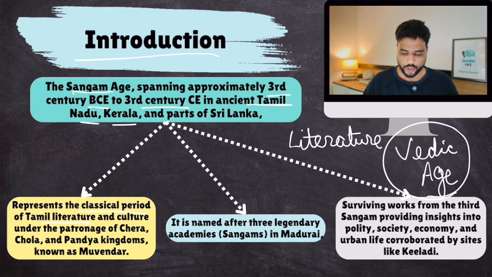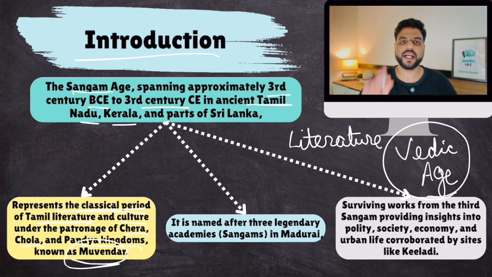It represents the classical period of Tamil literature and culture under the patronage of three big kings, or three big chieftains: the Cheras, Cholas and Pandya kingdoms. Together, they were known as Muvendar, the three kings of Tamil Nadu. It is named after three legendary academies, Sangams, in Madurai.